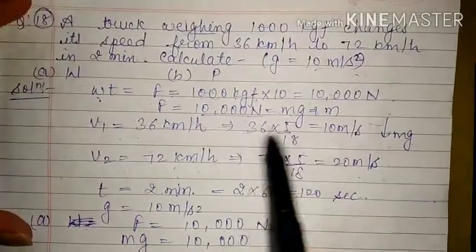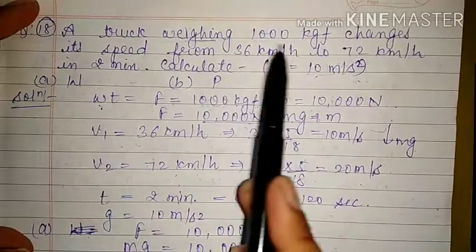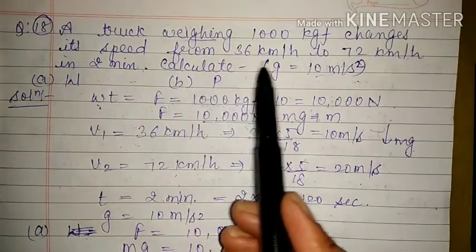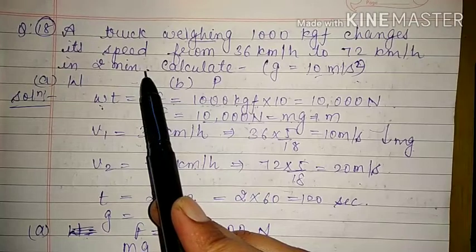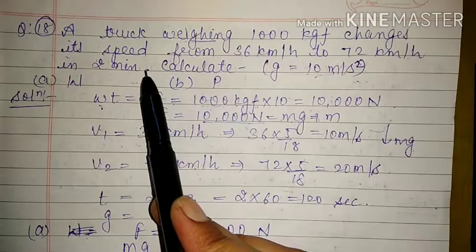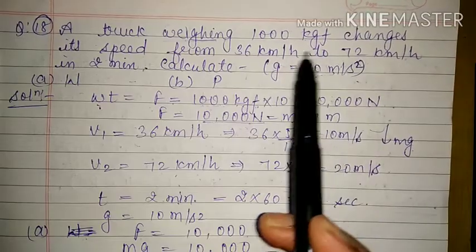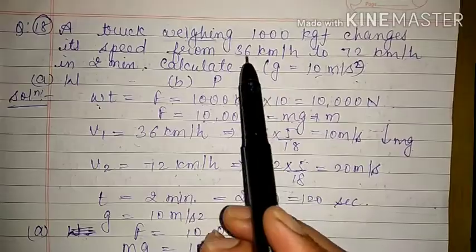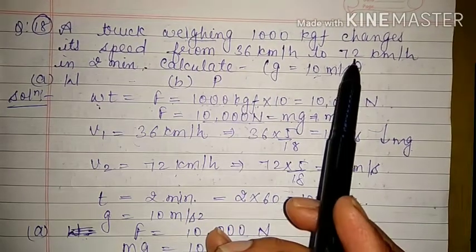Now we can solve our question. So what we are talking about, the truck weighing 1000 kilogram force changes its speed from this to this in 2 minutes. Calculate the work done. Here change in speed takes place, and from work energy theorem we know that the amount of work done will be the change or increase in the kinetic energy. So here the velocity is changing, that means the kinetic energy is changing. Next thing, the velocity is increasing, that means the kinetic energy is increasing, because initially the body was moving with a speed of 36, then 72.